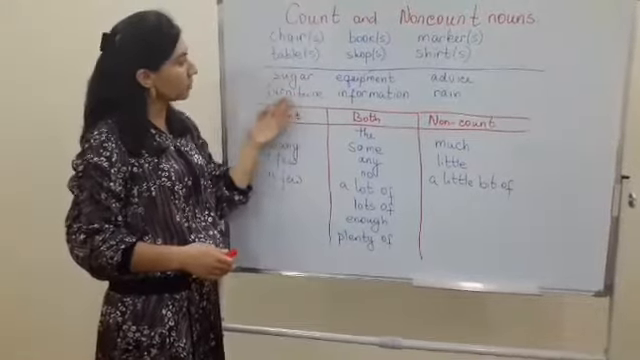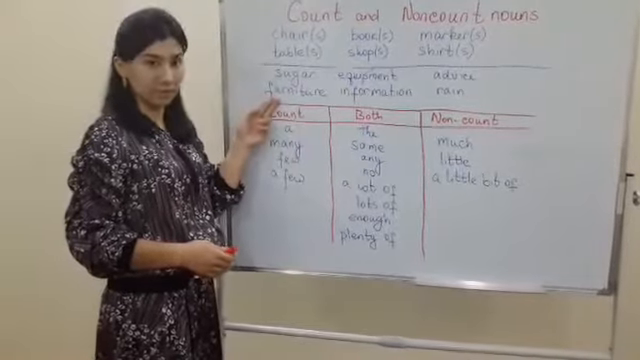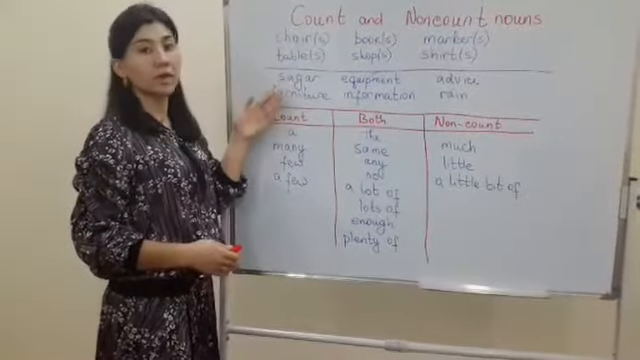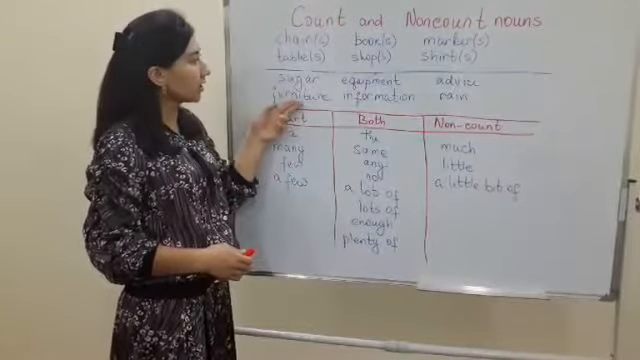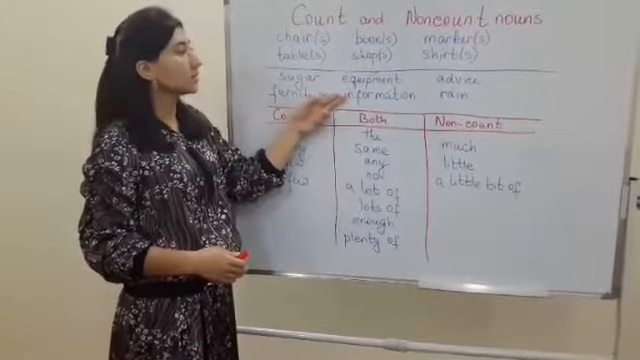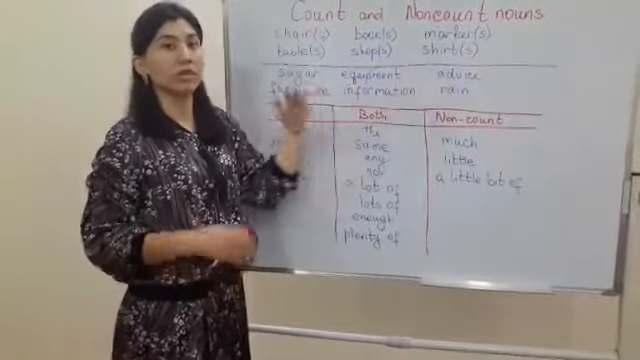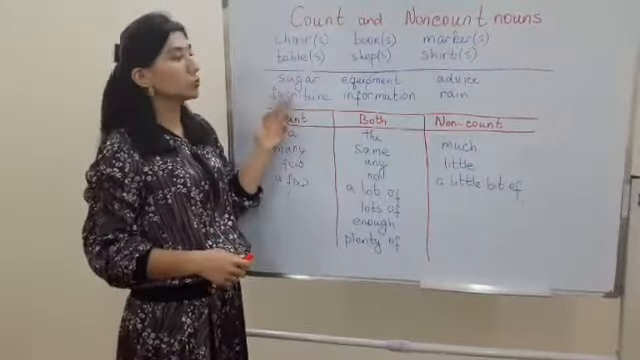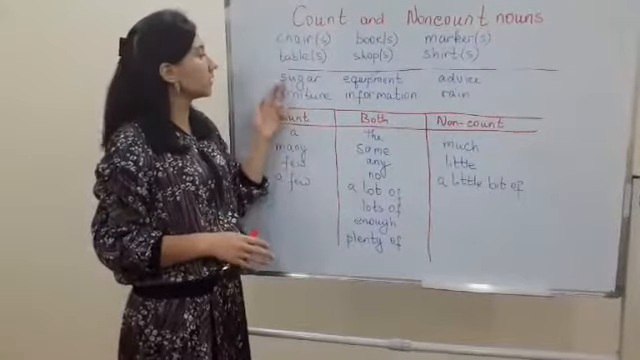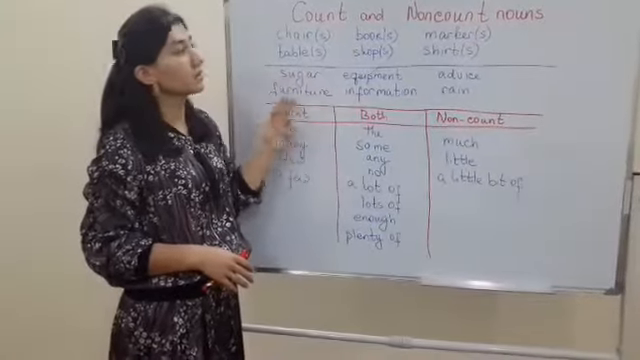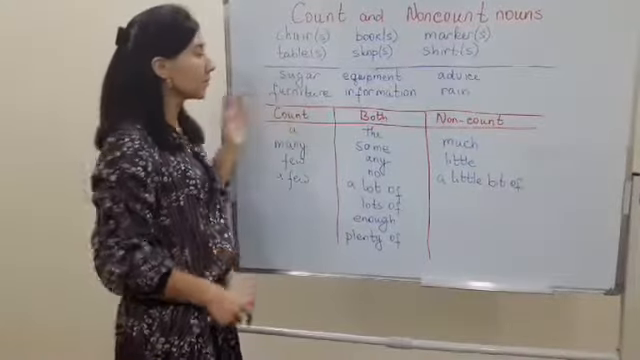In the second column you can see the uncountable nouns. They are, for example, sugar, we cannot count them. Furniture, equipment, information, advice and rain and so on. There are a lot of words before which we cannot put numbers. That's why they are non-countable nouns.